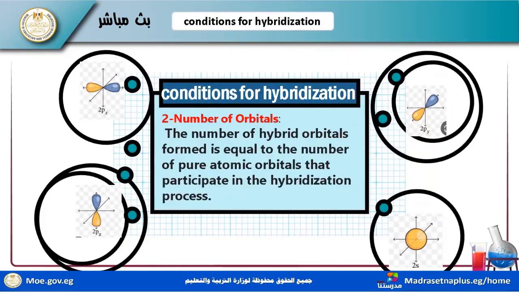Number two, number of orbitals. The number of hybrid orbitals formed is equal to the number of pure atomic orbitals. So if s is mixed with 3p, four sp3 orbitals are formed. Now we have four pure orbitals, s plus 3p, equal to hybrid sp3, sp3, sp3, sp3. We have four sp3 called hybrid orbitals.